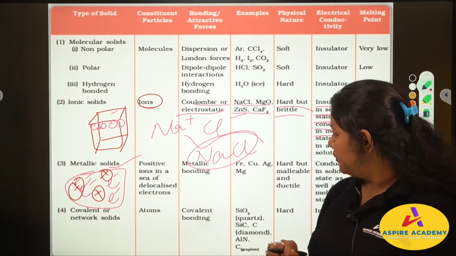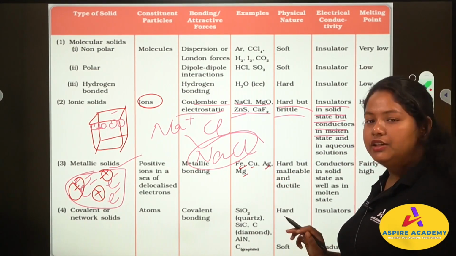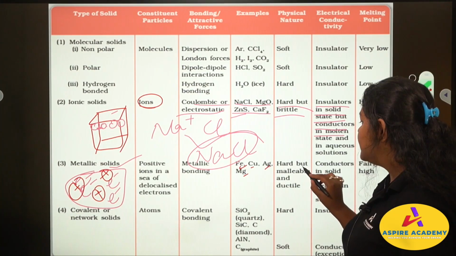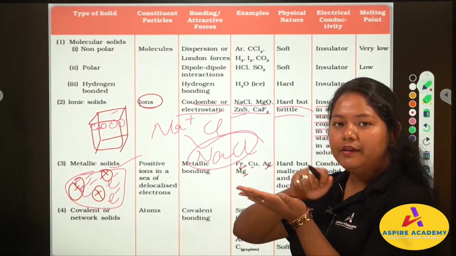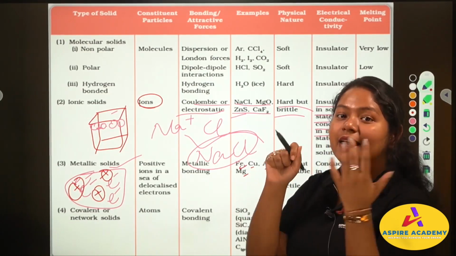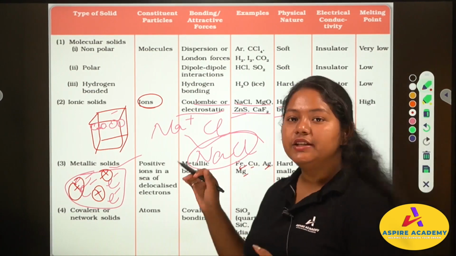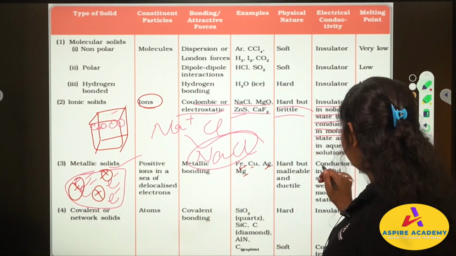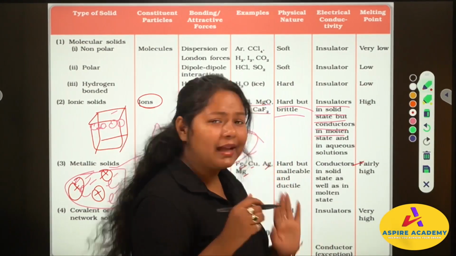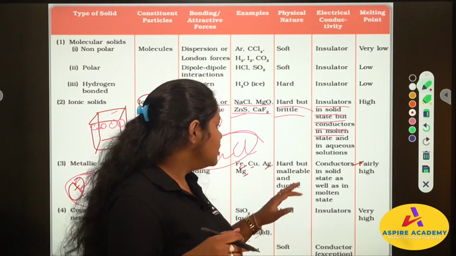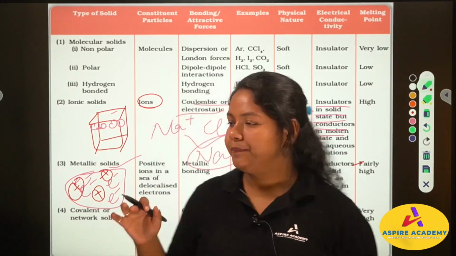Here we have metallic bonding. Examples are iron, copper, silver, magnesium. The properties are they are hard but malleable. Malleable means, like clay, they are malleable and ductile. We can change the shape of iron, copper, all these things. They are conductors, which means that like iron, they conduct electricity. Their melting point is high.